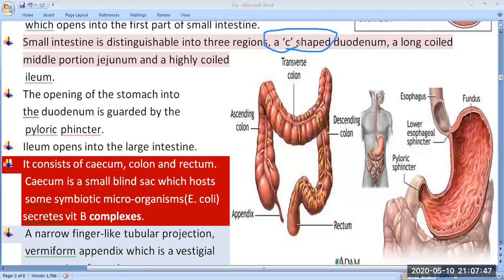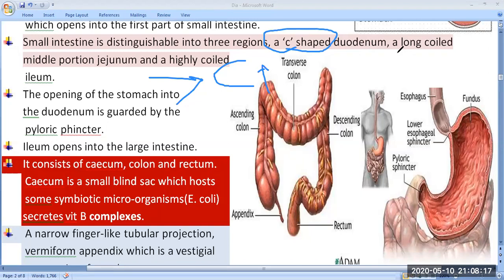Sometimes students get confused between C-shaped and U-shaped. C-shaped generally appears, but sometimes it can also appear U-shaped when you see it horizontally. Horizontal means like this, you can say this is the U shape. If you see it like this, this is the horizontal view. And if you see the vertical view, then you get the C shape. So the C shape is considered correct. The correct shape of the duodenum is the C shape.